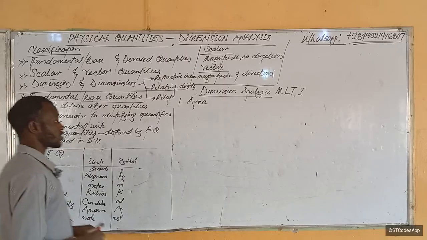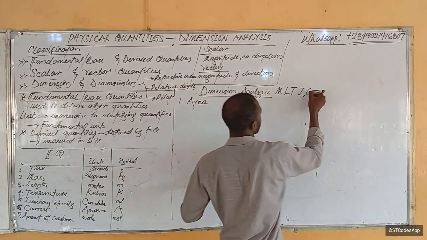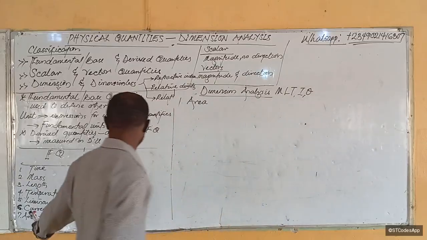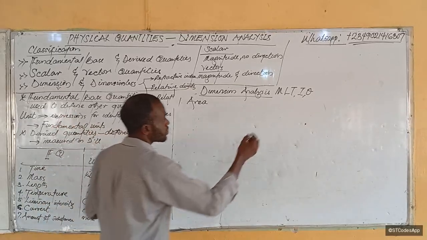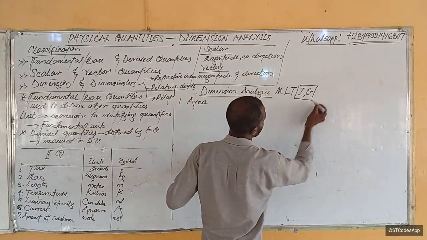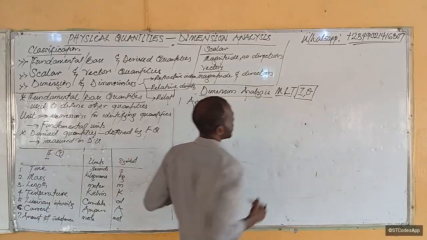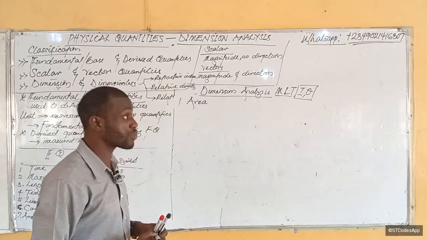Some might include temperature. So that's primarily the ones that you might come across. But primarily, what we want to do is always reduce to MLT. Those are the basic ones that we mostly use.